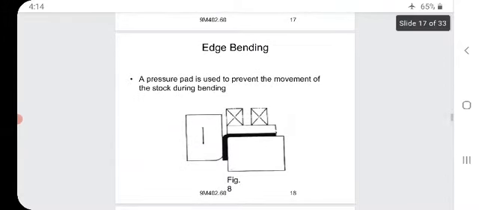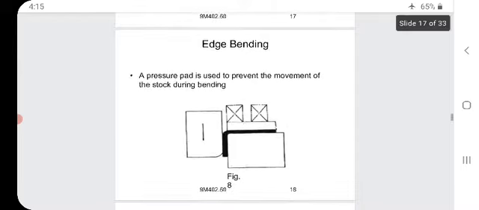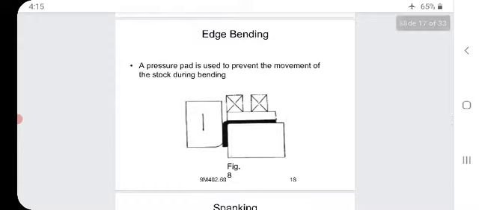A pressure pad is used to prevent the movement of the stock during the bending. See there what is happening. Die, and we are using the extra pressure pad. From the top we have fixed the blank. After the bending, we have kept a pressure pad which is used to prevent the movement of the stock. So this is the example for edge bending.